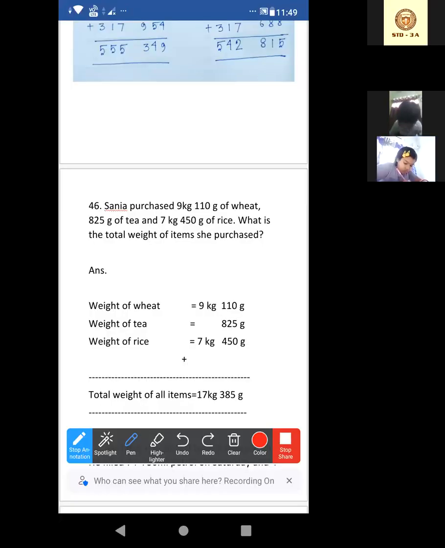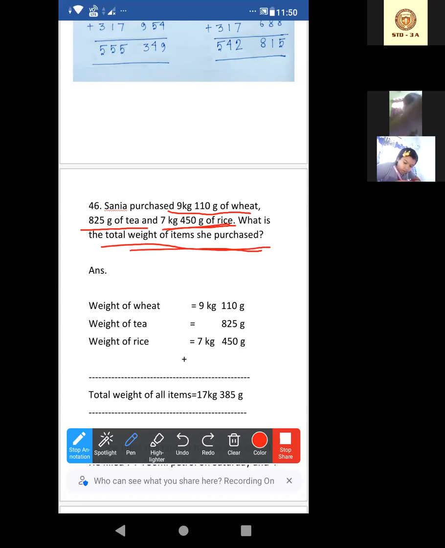Just listen to me. Sania purchased 9 kilogram 110 gram of wheat, and 825 gram of tea, and 7 kilogram 450 gram of rice. These three. What is the total weight of the items she purchased?